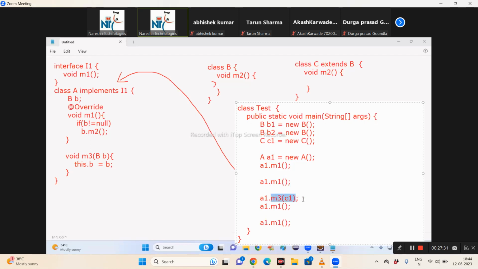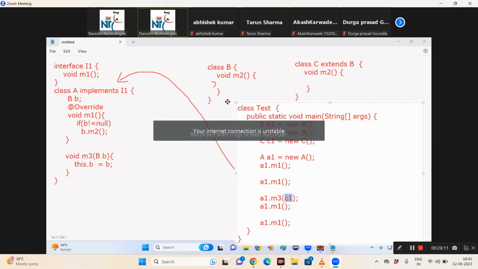Now A1 dot M3 of C1. Now the C1 object will go to the M3 method. Now in the M3 method, this dot B equal to B. Now the passed B object argument is stored at class level in the B variable or not? Then is the C object available in the M3 method or in the A1 object? The C1 object is in the A1 object's B variable. Then A1 dot M1. Control will come with which object? Only A1 or A1 with B1?